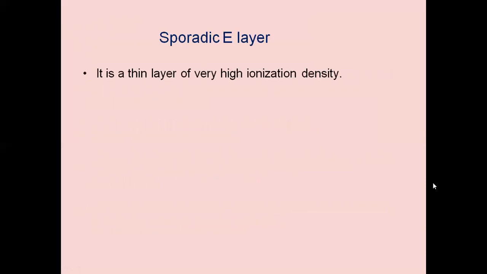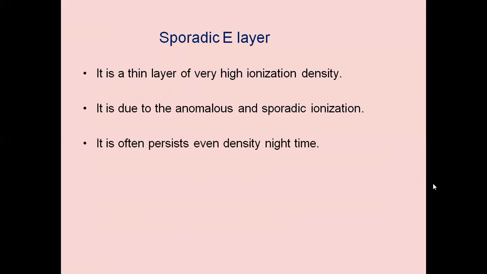Then we have the sporadic E layer. It is a very thin layer of very high ionization density. The number of electrons and ions present in that layer is very high. It is due to anomalous and sporadic ionization. It often persists during night time also. Its height ranges from 90 kilometers to